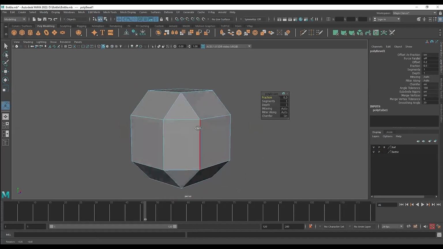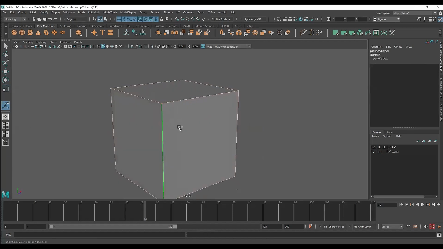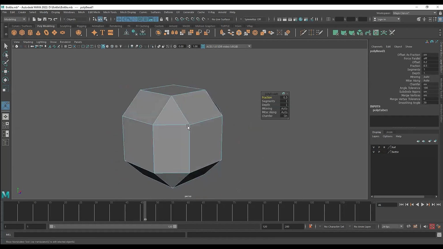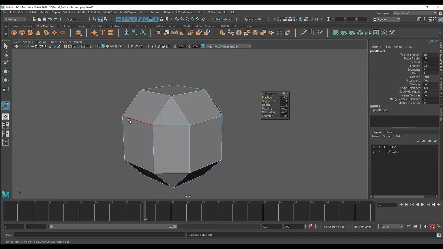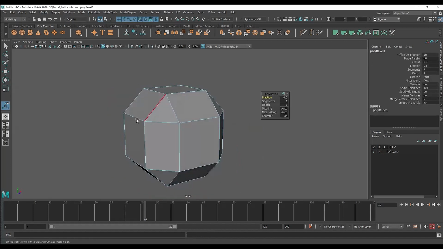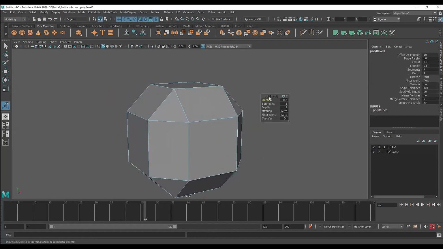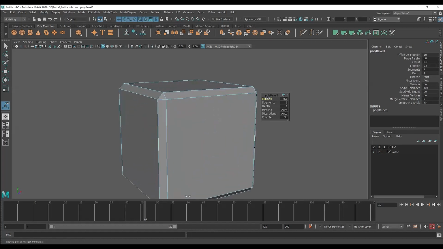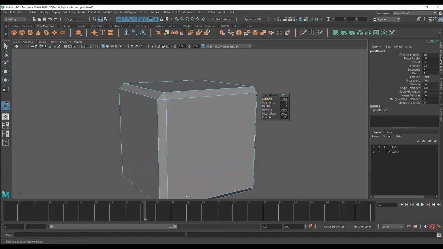As soon as I do that, our object completely changes. So what's actually happening? Let me do that again. Our edge is getting divided into two edges, and we're getting a slope which is very, very large. So we have to arrange it. Now we have the settings here to do that. We have this fraction option, so we can control how far apart these two edges are.